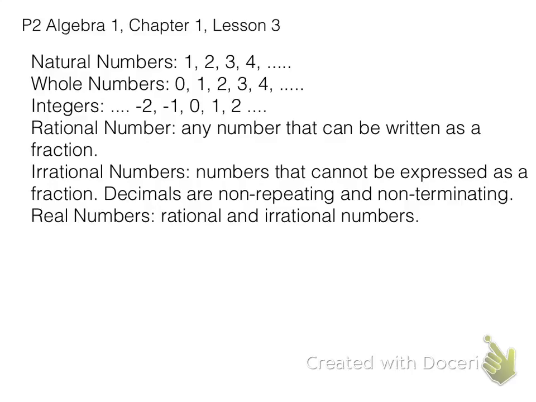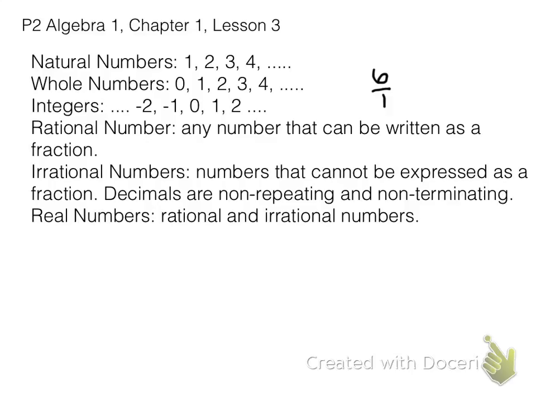Okay? Rational numbers are numbers that can be written as fractions. So I can write the number 6 as a fraction by doing 6 over 1. So 6 is a rational number. It's also an integer, and it's also a whole number, and it is also a natural number.